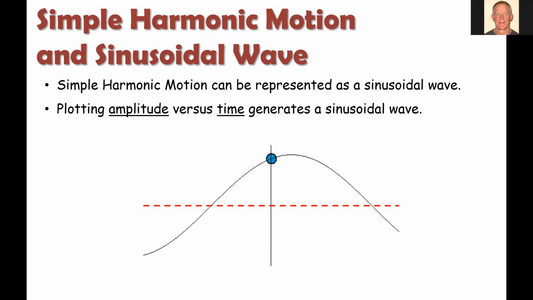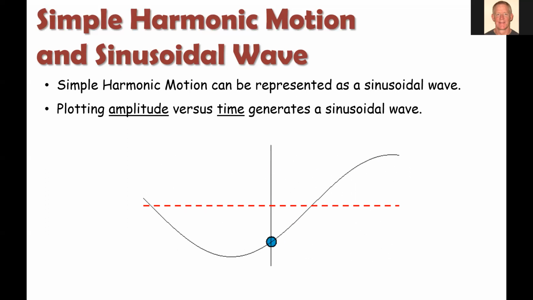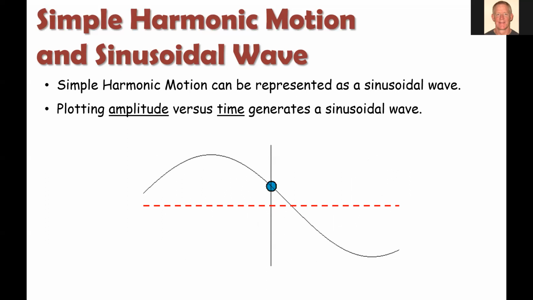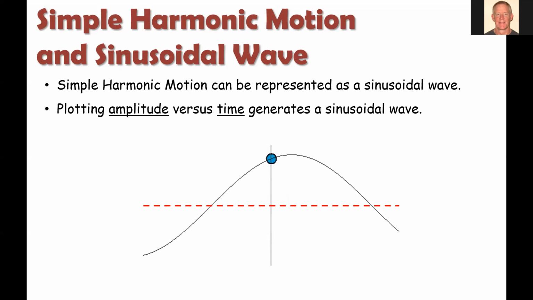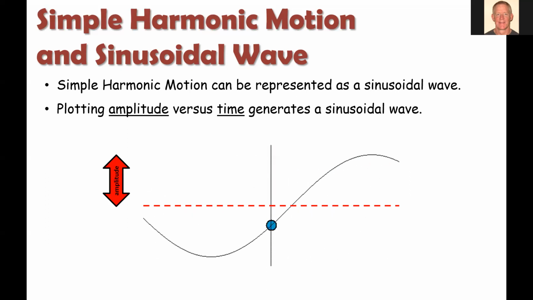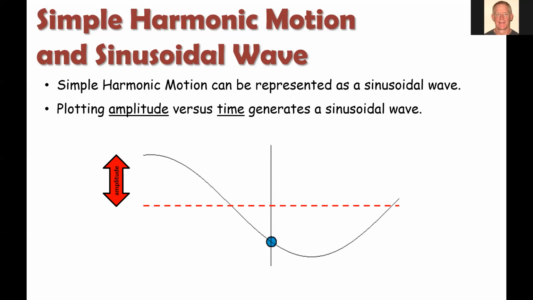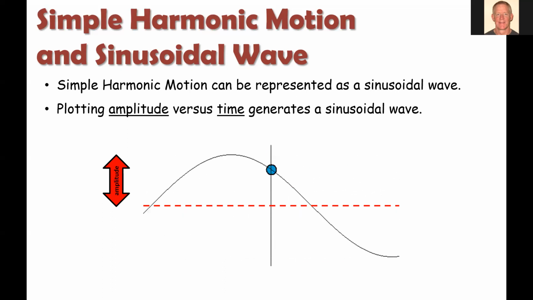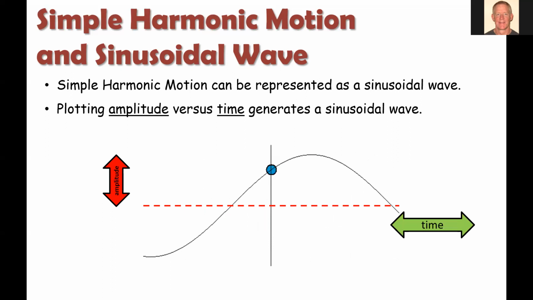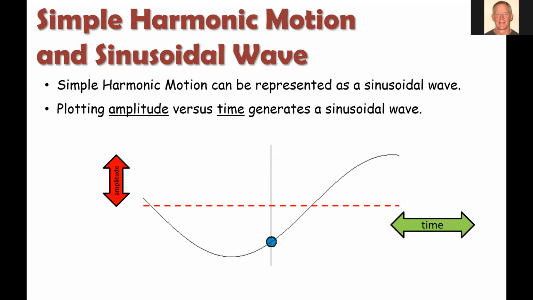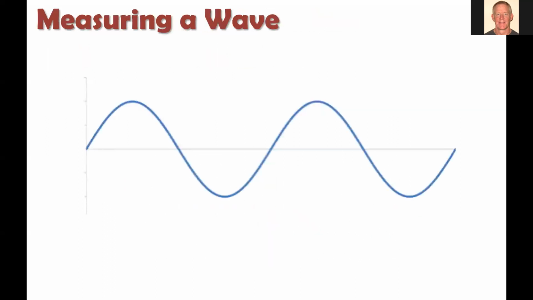So going forward at this point, we're going to use a sinusoidal wave as a way to mathematically model simple harmonic motion. So the amplitude again would be from the equilibrium position to the maximum above or the maximum below. And then time is what we're plotting on the x-axis.